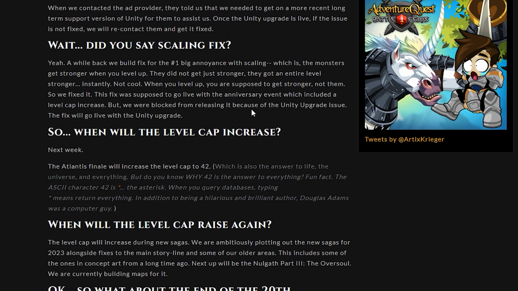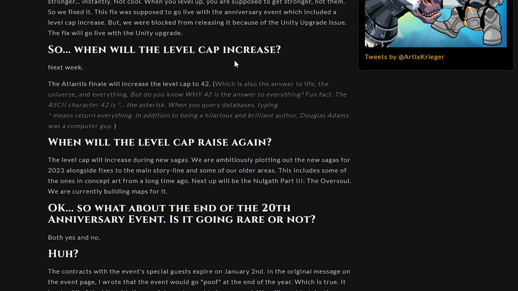Now, with that being said, scaling will remain in the game. They do plan on keeping scaling in the game. They don't plan on removing scaling. However, if they can fix issues like what we've been facing with scaling, hopefully that will resolve a lot of the problems. When will the level cap increase?